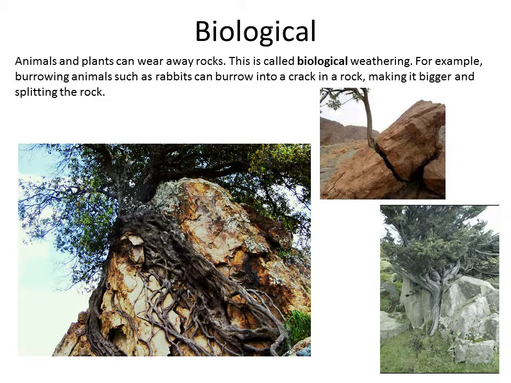And finally we come to biological weathering. Biological, in the nature of it, bio, is animals and plants. As animals walk over the rock, nest in the rock, they start to break it down, very small bits by small bits of dust coming off, but that has an impact over time.